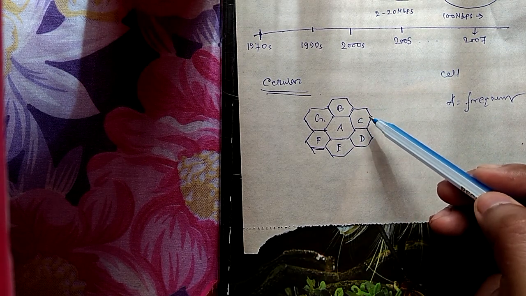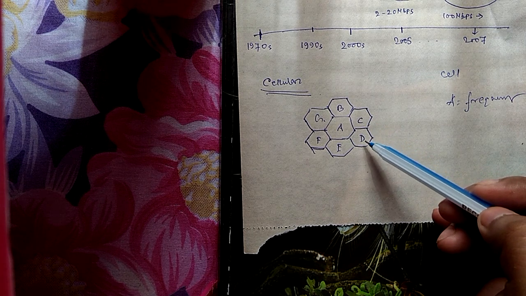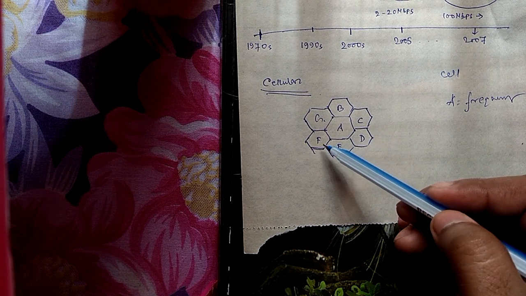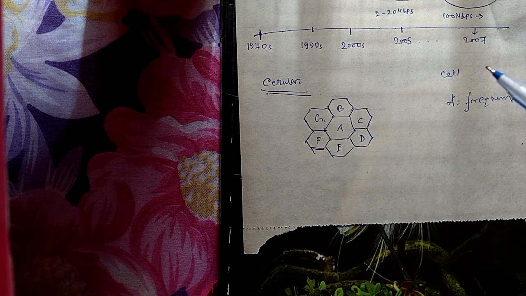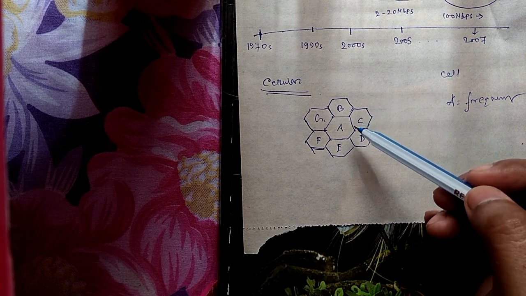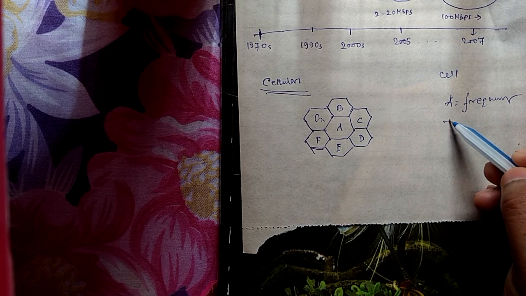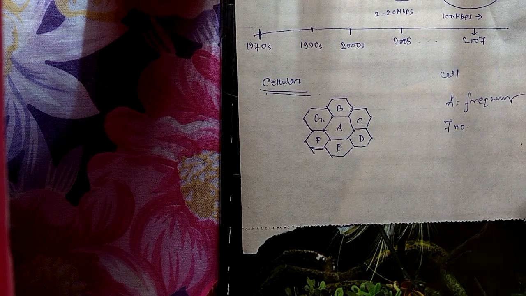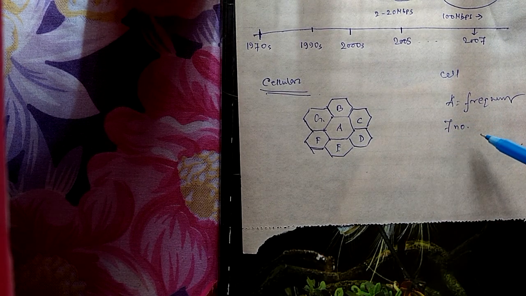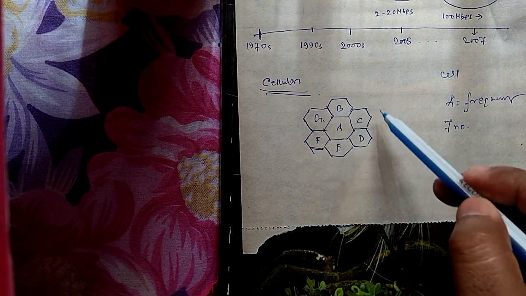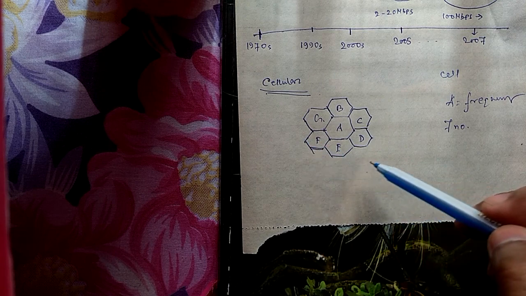In that way here is C frequency, here D frequency, here E, here F, here G frequency. That means if we count the frequency number, 1 2 3 4 5 6 7, there are 7 frequency bands. By the help of 7 frequency bands we cover a very large area.